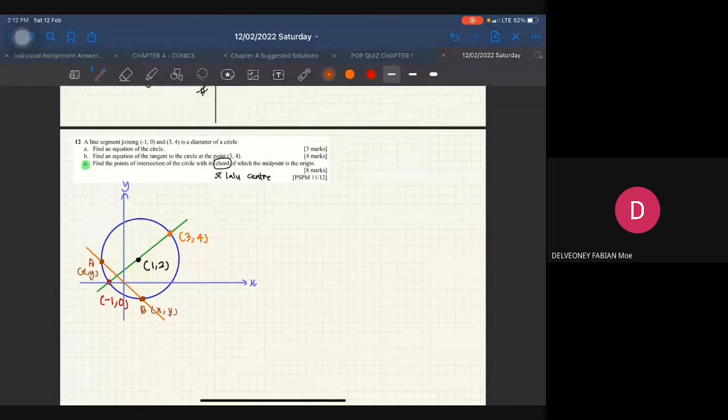Alright, so my idea, saya tak nak cakap idea saya dulu. Saya nak tanya idea awak. What is your idea to find the midpoint? Sorry, not to find the midpoint, to find the point of intersection. What is your idea? Siapa ada idea tak? Macam mana nak buat?